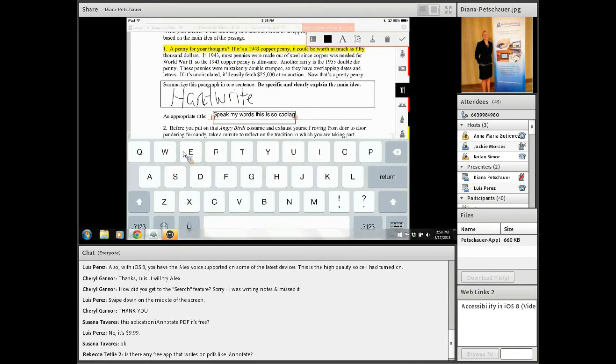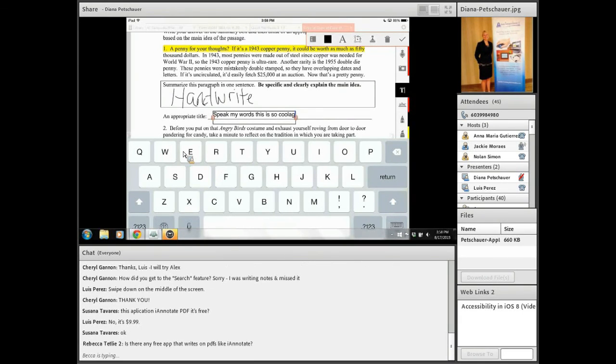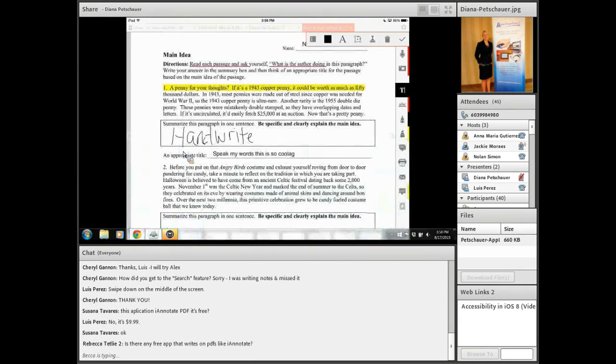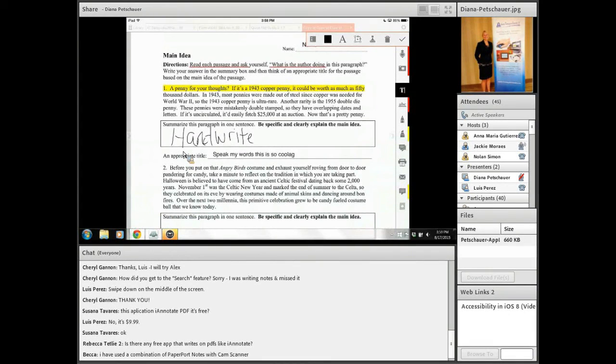So while a student is filling in this worksheet, they can use their voice, they can use word prediction from another keyboard, they could use a tactile keyboard, many different options for them to be able to complete this worksheet. On the right-hand side, a few other tools underneath the highlighter. There's the sticky notes. There's the little printer button. You can print information from the iPad or iOS device. Your iPad needs to be on the same Wi-Fi network as the printer, whether you're at school or at home, and then you'll be able to print from it.